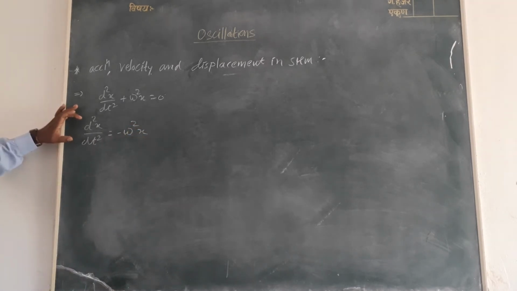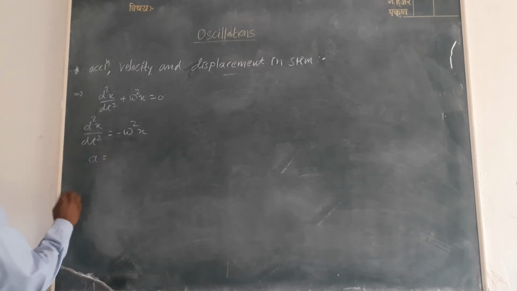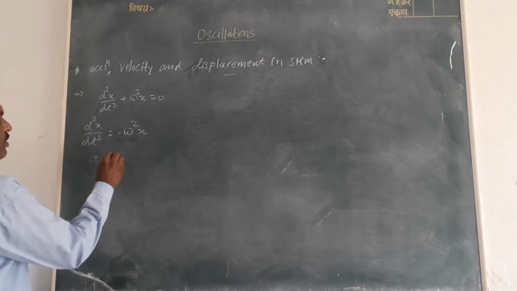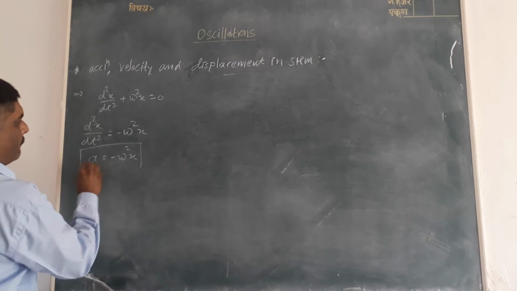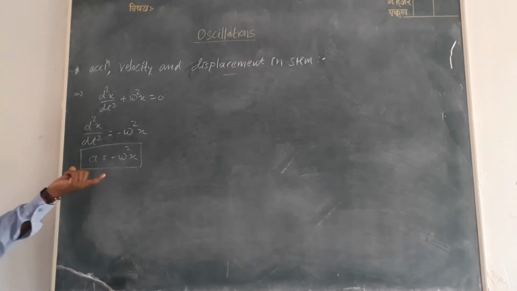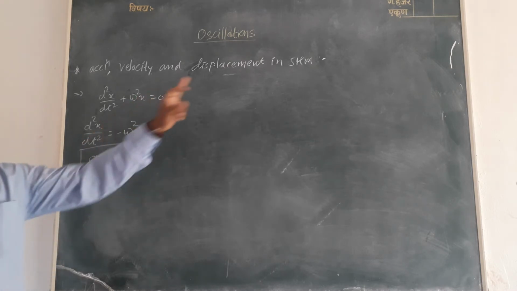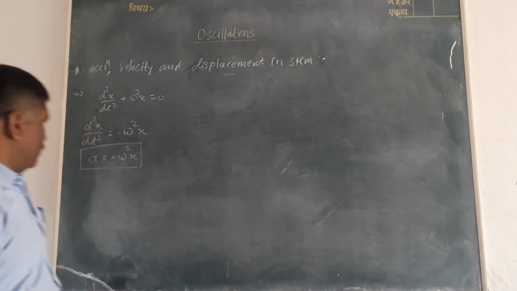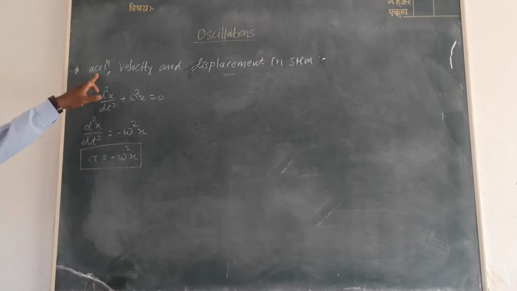But we know that d²x/dt² is nothing but acceleration, denoted as a. Therefore, a = -ω²x. This equation gives the acceleration in simple harmonic motion. This is the first: we calculate the acceleration in simple harmonic motion.